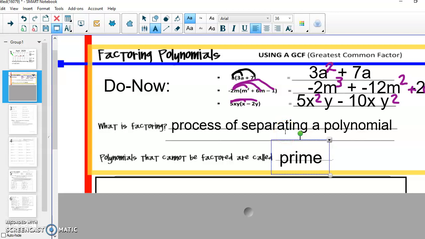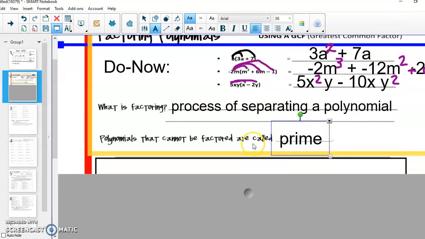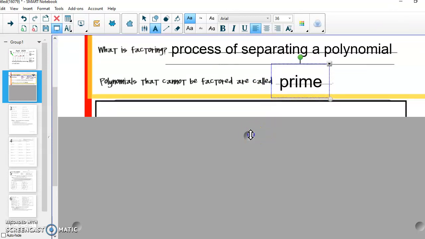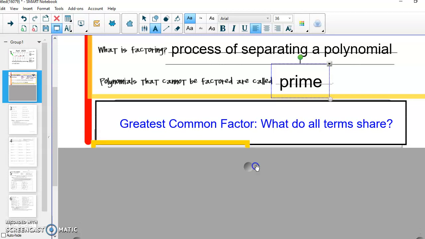And then once we have those definitions of factoring copied, we're actually going to talk about what it means to factor using this greatest common factor. So let's go ahead, let's slide this down a little bit, and let's see what we are actually focusing on today and tomorrow, which is our greatest common factor. What we're going to be looking for today in our terms in order to separate and break down those polynomials is what do all of our terms share.